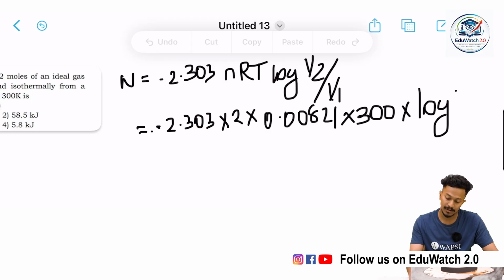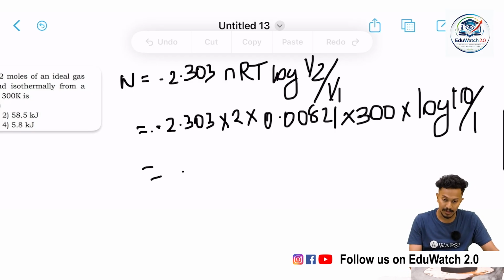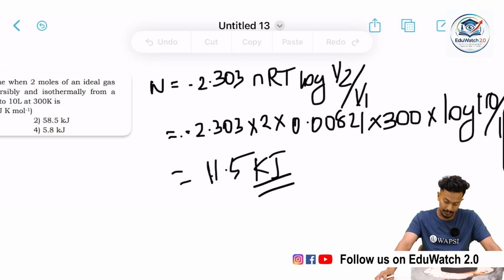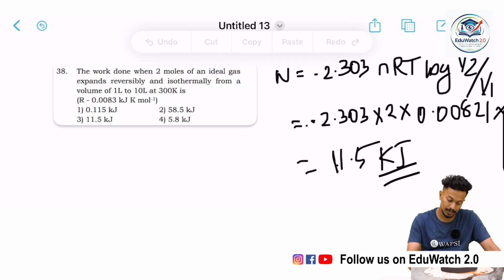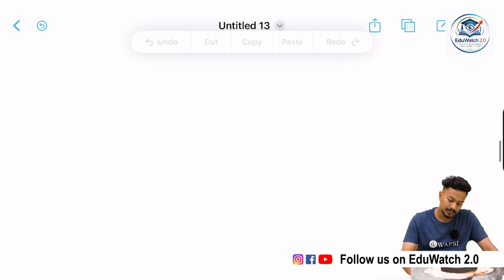V2 by V1 is 10 by 1, log 10 is 1, and by that we get almost 11.5 kilojoule. This is correct, but calculate and look into that. It's option number 3. We have found the work done during the expansion from 1 liter to 10 liter, and we will move on to our next question.